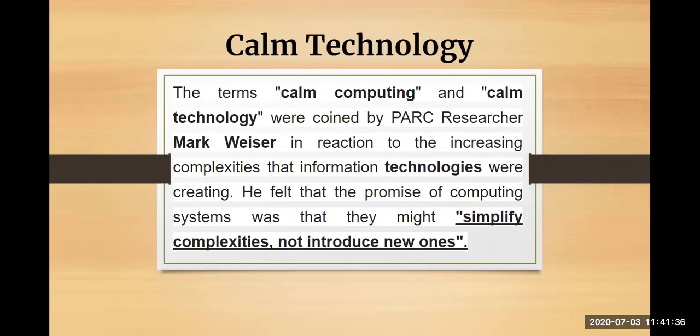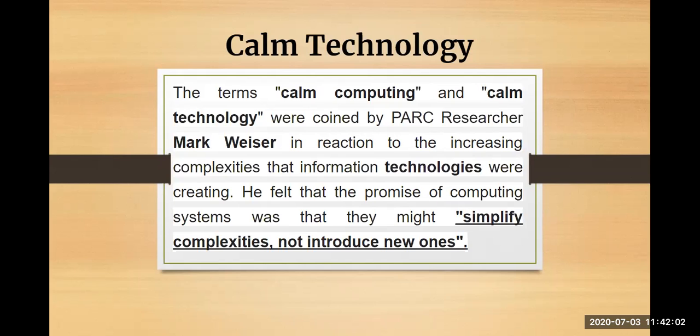He felt that computing systems are complex in nature. Though we know they are complex, we should assume that they are simplified complexities, not difficult complexities. If we assume it as simplified complexity, things will be easier for us and we will not introduce new complexities into it.